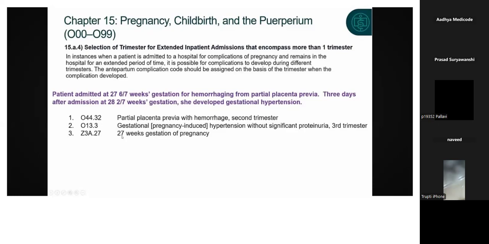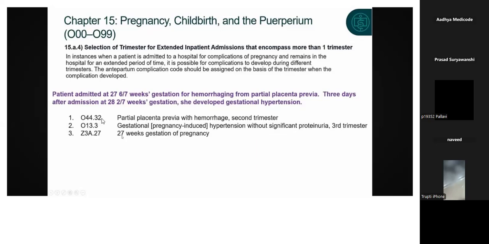So here you can check it out. Placenta previa with hemorrhage, that is of second trimester, so we have given that particular one. And next, during that she had developed gestational hypertension, right? So we have given pregnancy induced. Gestational means what? Pregnancy induced. Due to the pregnancy she got the hypertension. So pregnancy induced hypertension without significant proteinuria, that is of what? Third trimester.